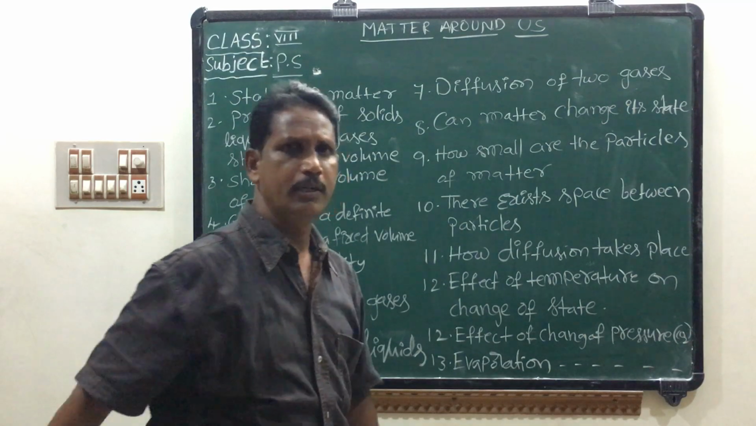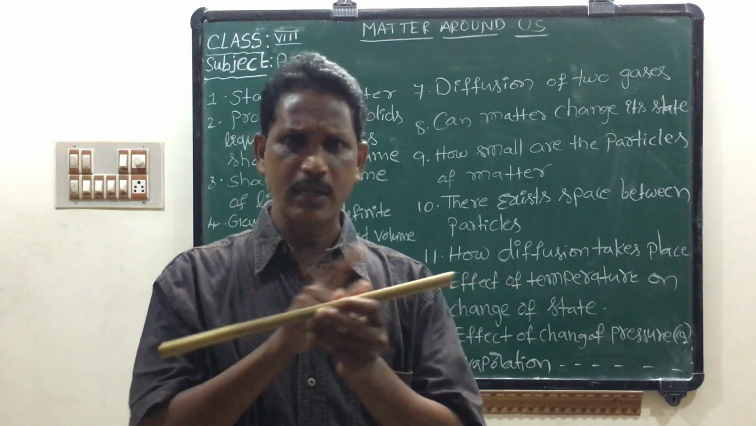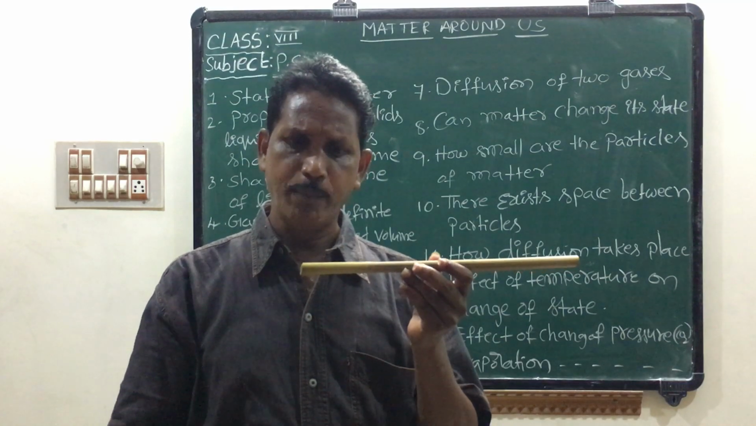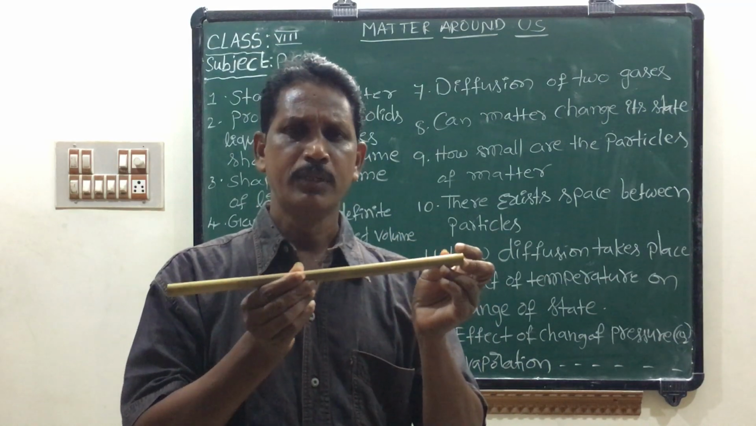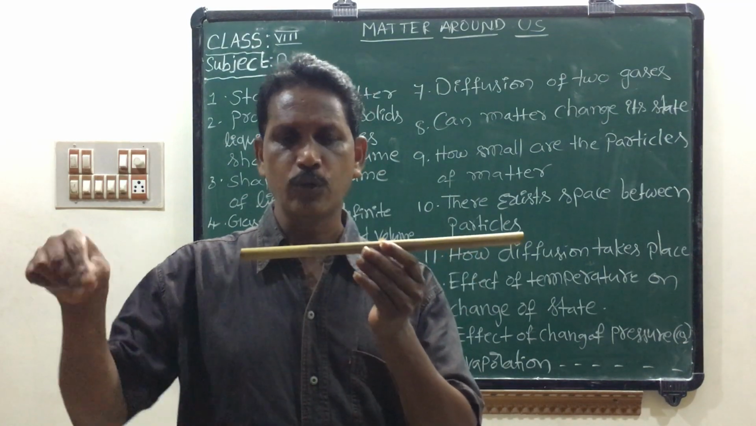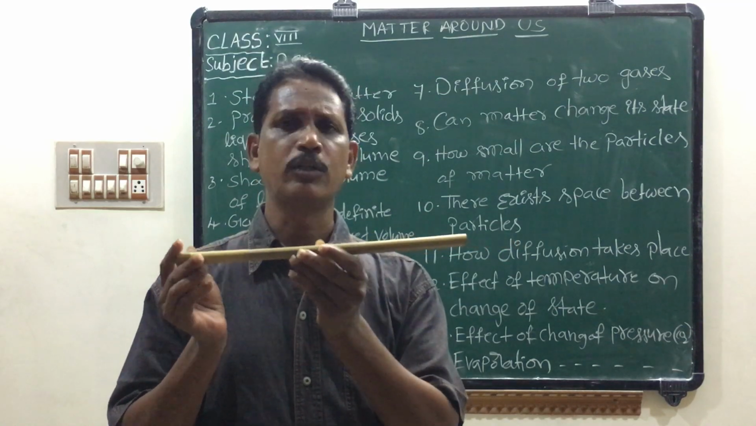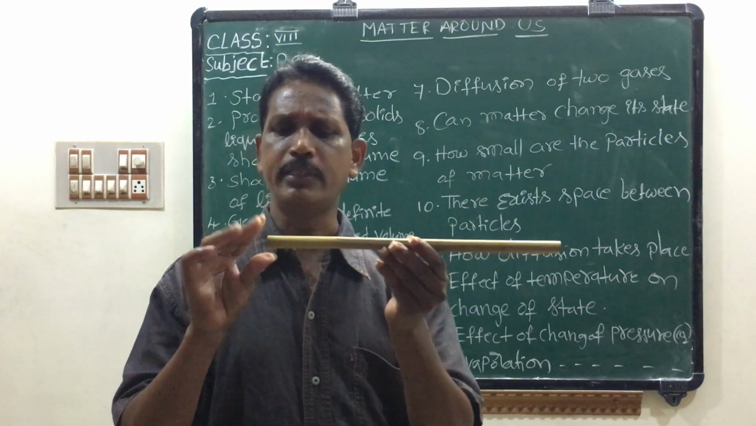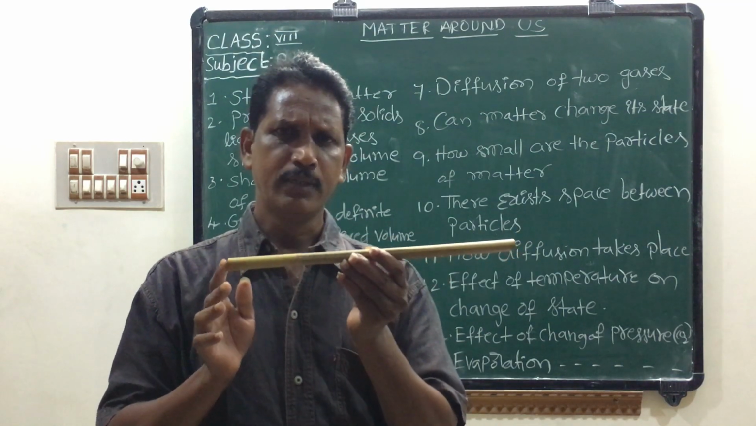Diffusion of two gases. Take one long glass tube, with both ends open, and take 2 cotton plugs. One cotton plug is soaked in NH3 ammonia solution. The other cotton plug is soaked in HCl solution. The one soaked in ammonia is on the left side, and the one soaked in HCl is on the right side. Enter them into the 2 ends of the long glass tube and fix rubber corks at both ends.